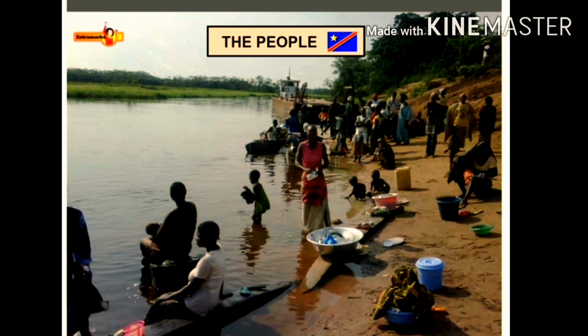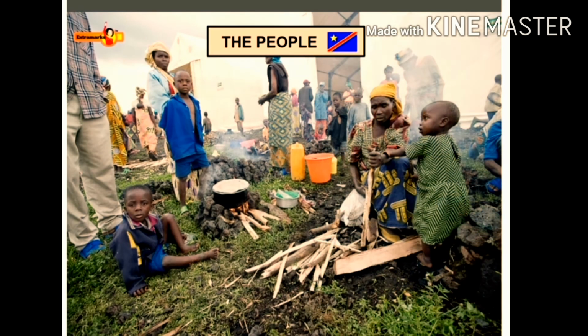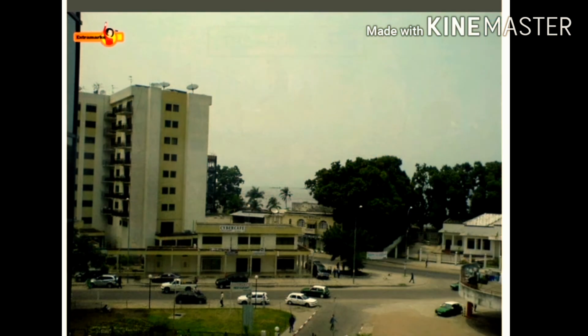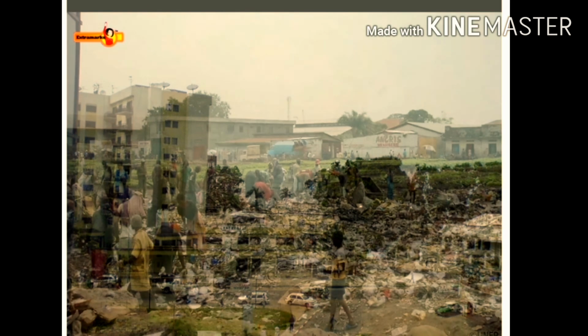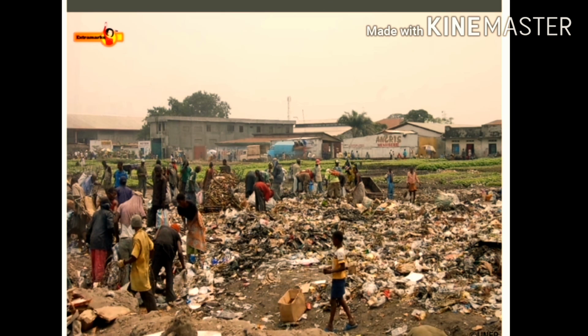DRC is not densely populated. Here, most of the people live in villages which are in highlands in the east along the rivers. Only 30% of the DRC population lives in the cities. The cities are equipped with most of the modern facilities like apartments and cars. But a vast majority of the poor people live in crowded, unhealthy conditions in slums.